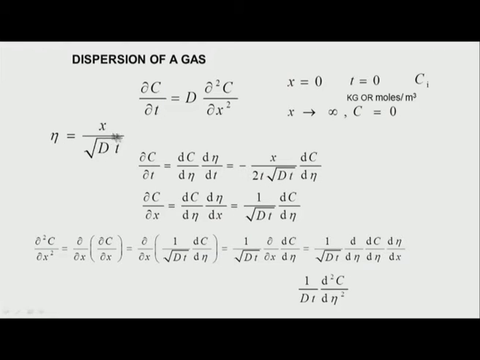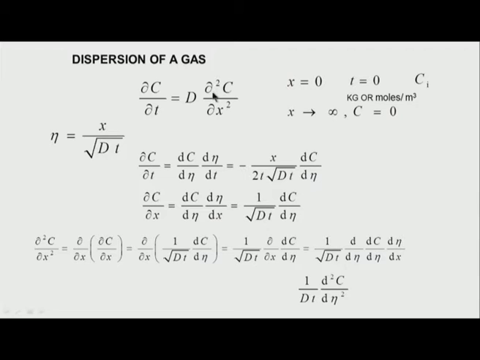I relate them as eta is equal to x by √(Dt), and therefore I write dc/dt as dc/dη into dη/dt. Now dη/dt is equal to x divided by √D into t to the power minus 3/2, bringing t^(1/2) out, it becomes minus x divided by 2t into √(Dt).